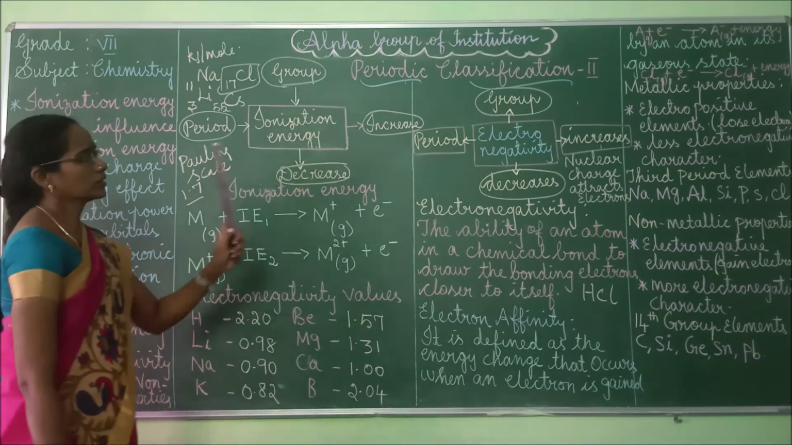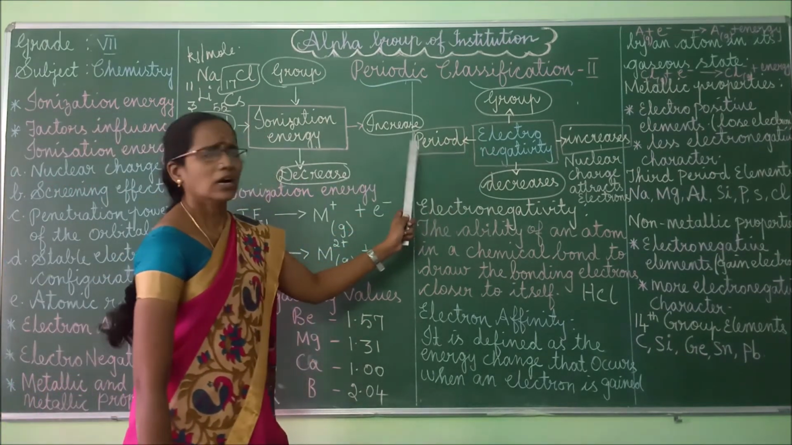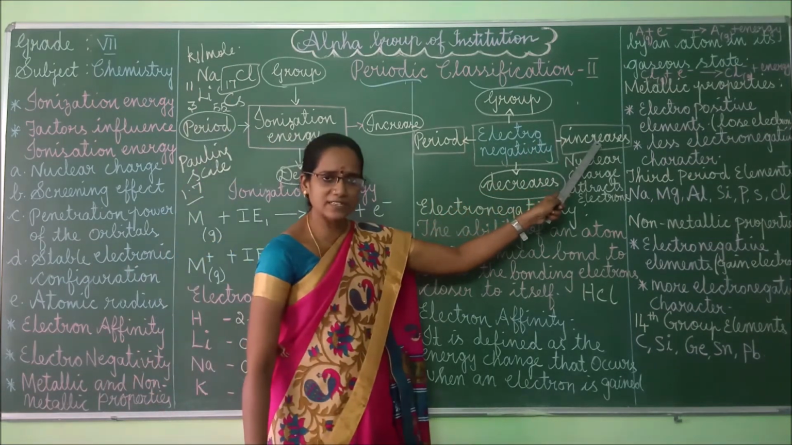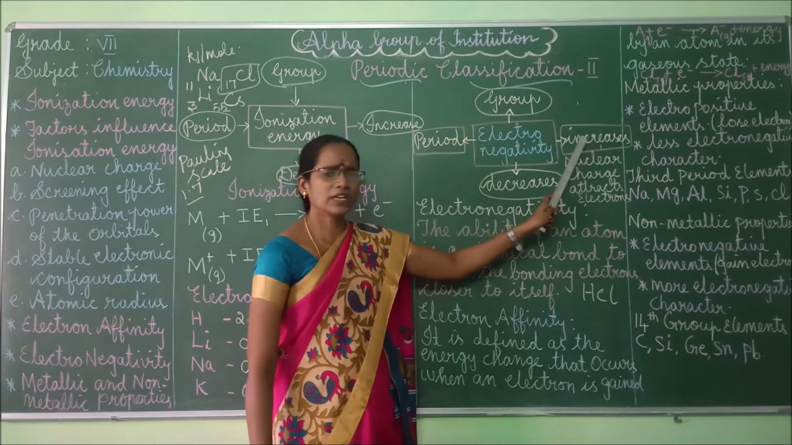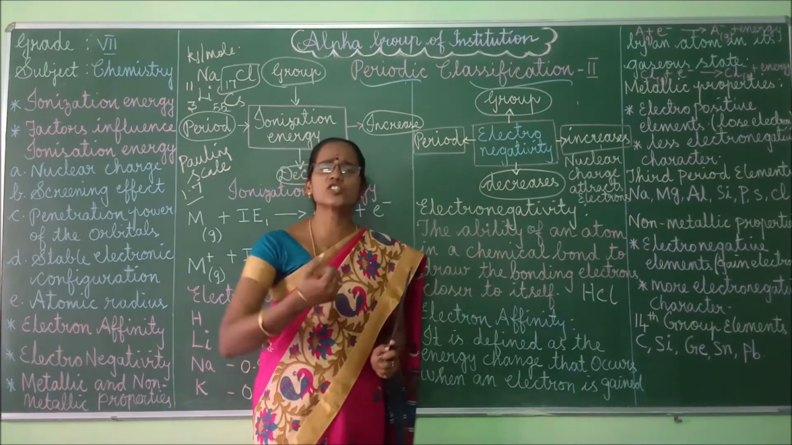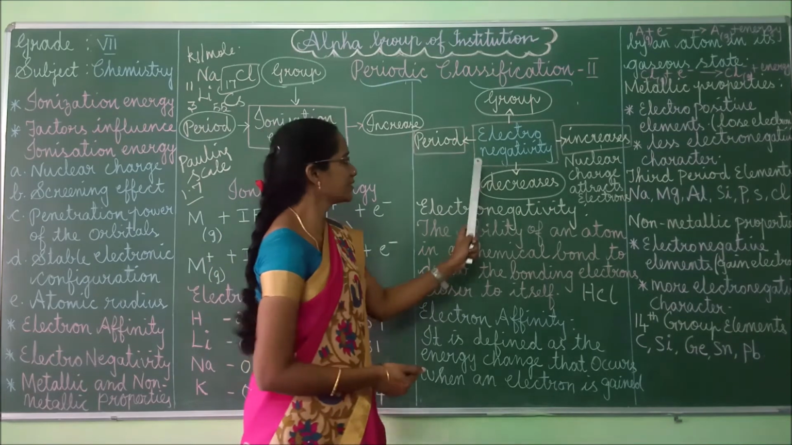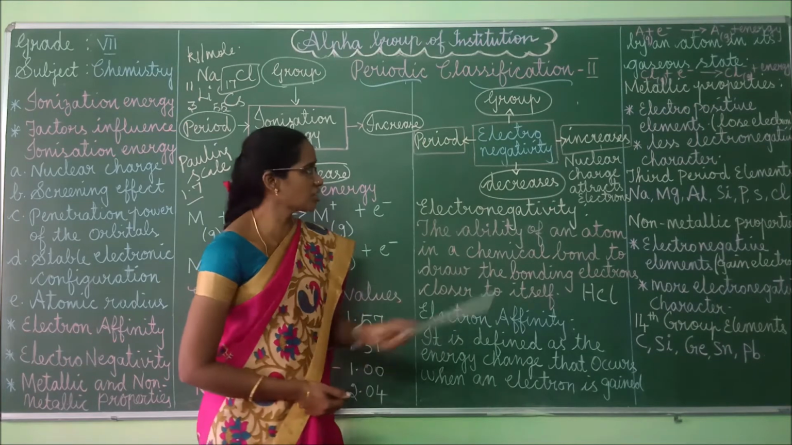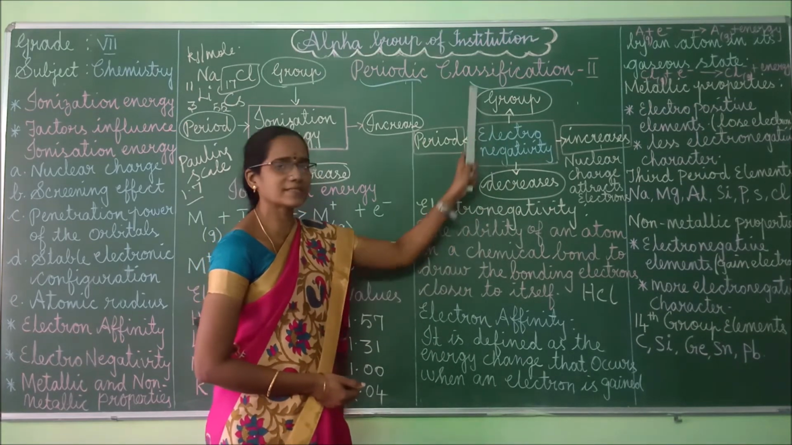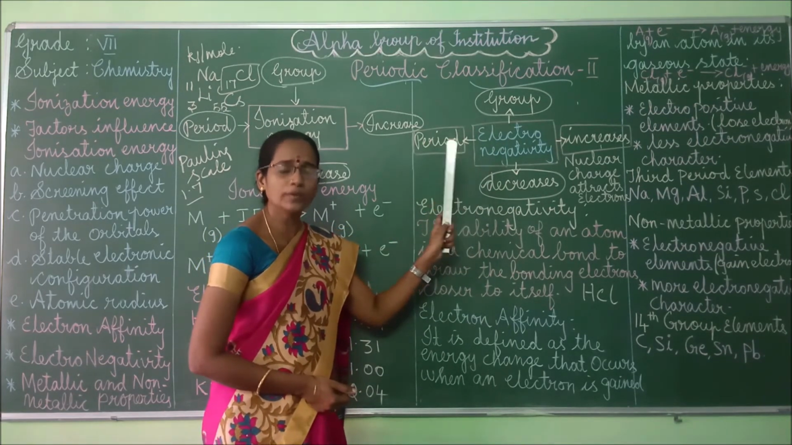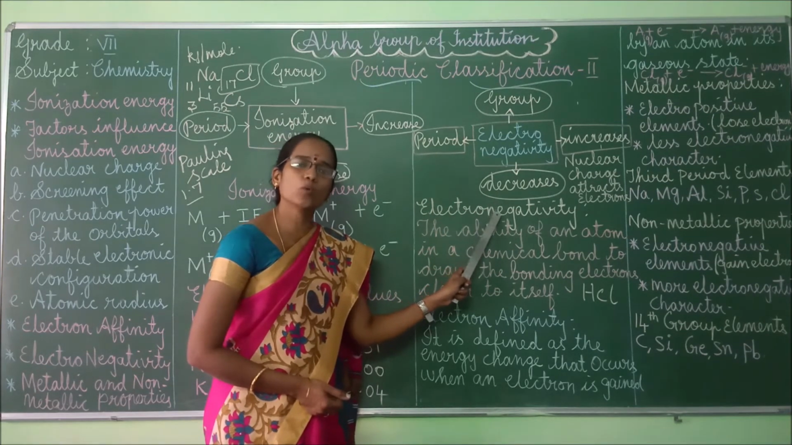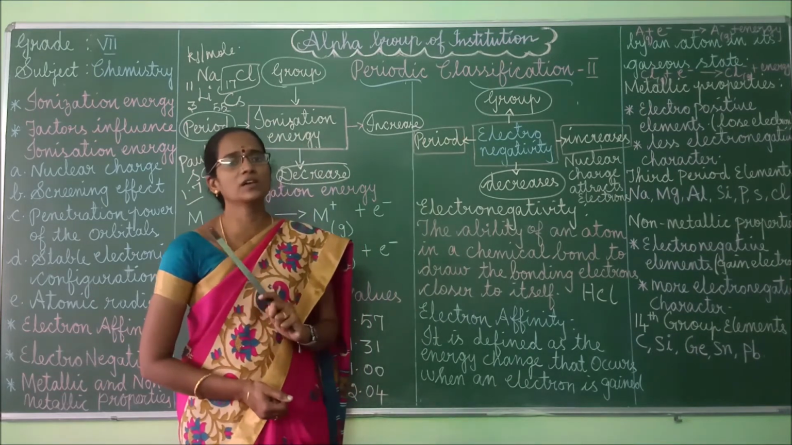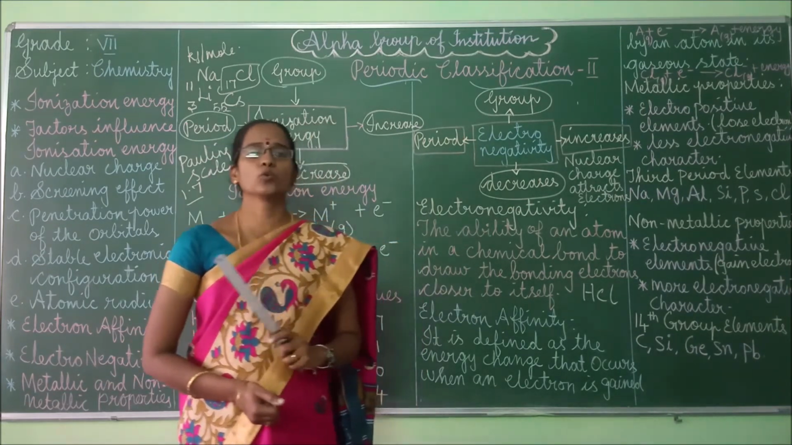So next one, come to this electronegativity. Across the period from left to right, electronegativity increases. Why? Because here the nuclear charge attracts the electrons more strongly. That is why electronegativity increases. At the same time, electronegativity decreases from top to bottom down a group. This is because it contains more number of energy levels. That point also you should remember. Variations are very important. You can expect it from the 2 mark questions.